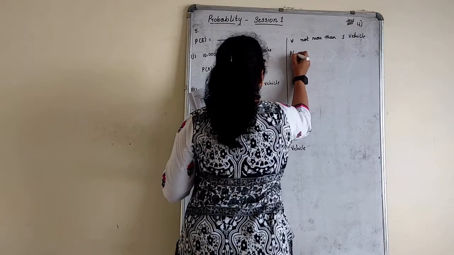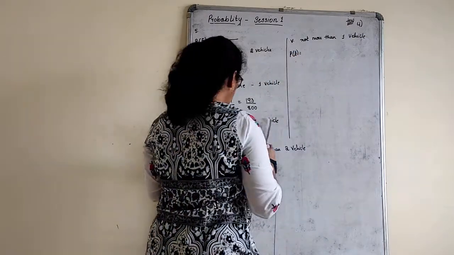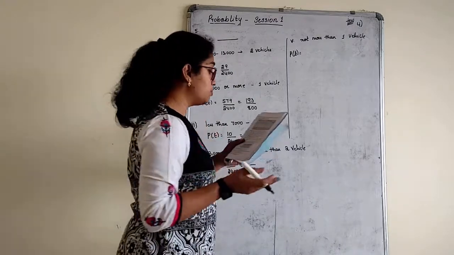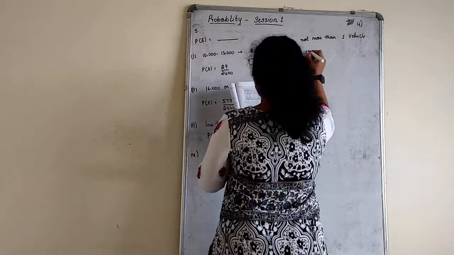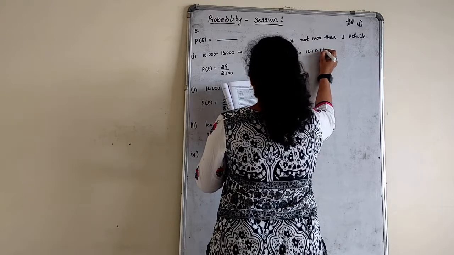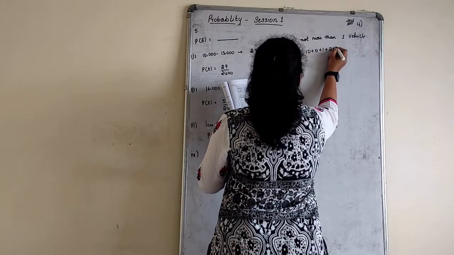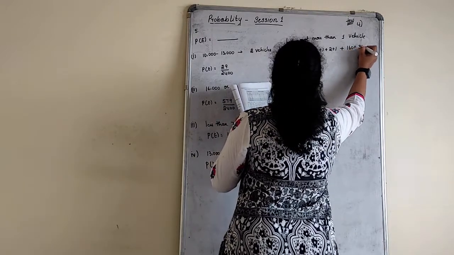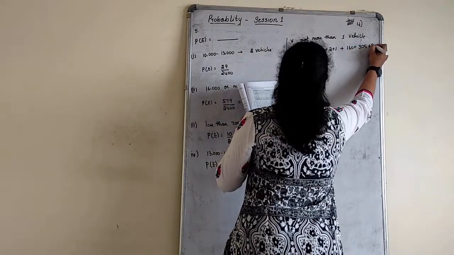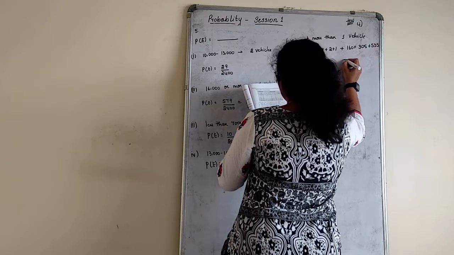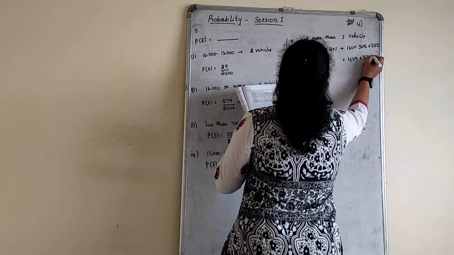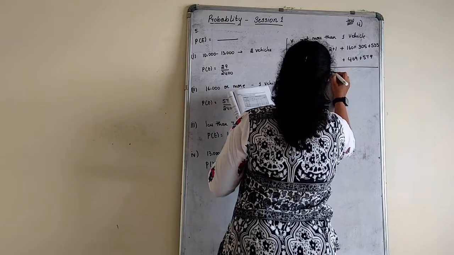So probability of an event is equal to vehicle owned 0, vehicle owned 1 also will come, but not more than 1. With all the incomes: 10 plus 0 plus 1 plus 2 plus 1 plus 160 plus 305 plus 535 plus 469 plus 579 divided by 2400.